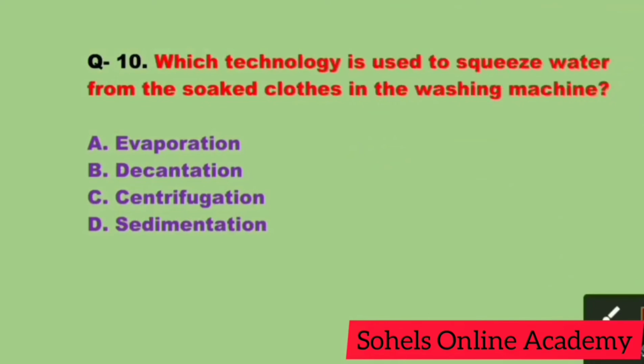Question number 10. Which technique is used to squeeze water from soaked cloth in the washing machine? Here correct answer is C. Centrifugation. Centrifugation is a technique used for the separation of particles from a solution according to their size, shape, density, viscosity of the medium or rotor speed.